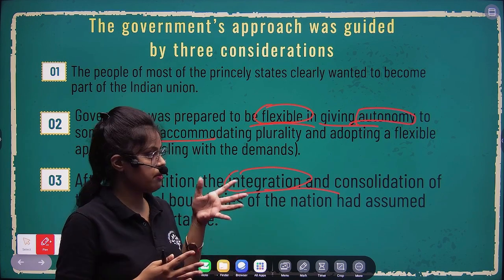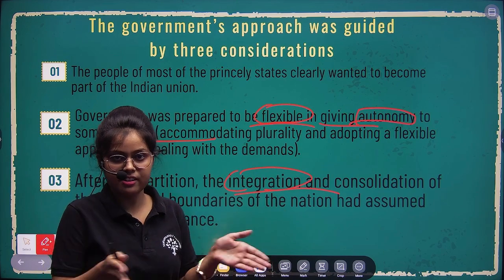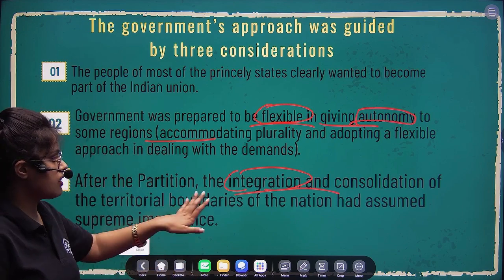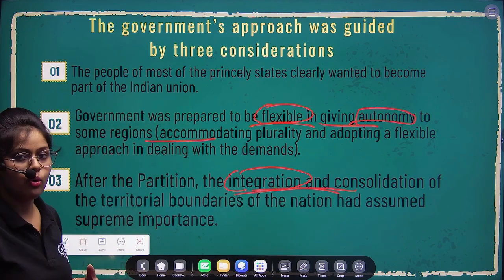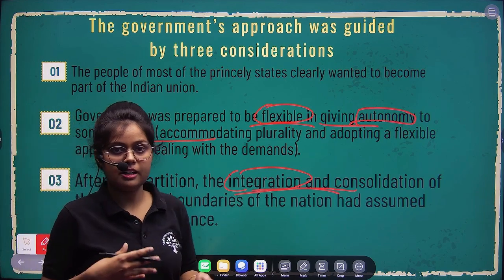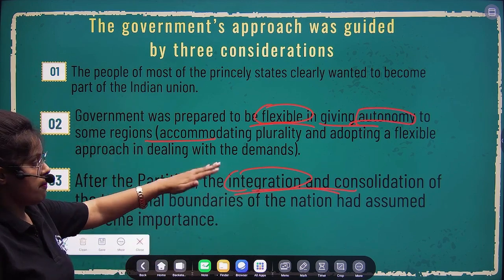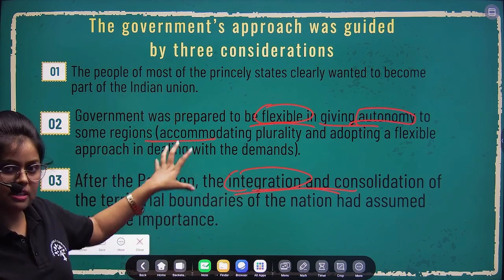And if the princely state got divided into different states, different regions, it is not possible to have that unity, right? So that's why their primary objective was to integrate and consolidate into one. It is good for administrative purposes also, right? So that's why they had this primary objective in their mind when they were approaching the princely state rulers.